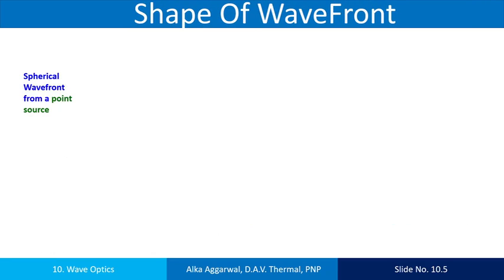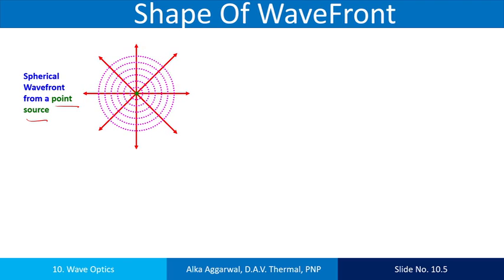Now the shape of the wavefronts. The geometrical shape of the wavefronts depends on the source of disturbance. Some of the shapes are as follows. Spherical wavefronts are produced by a point source, because all the points which are equidistant from the point source will lie on a sphere.